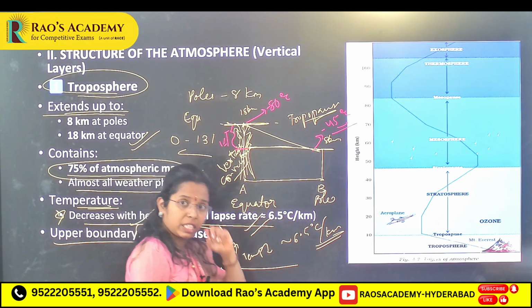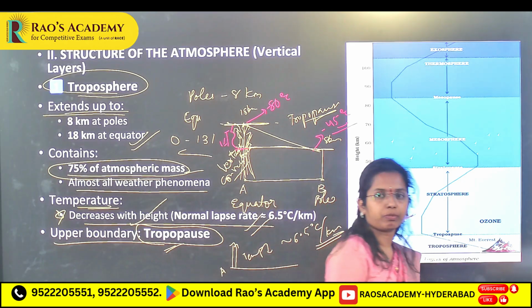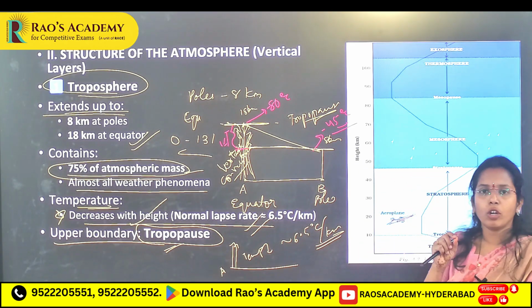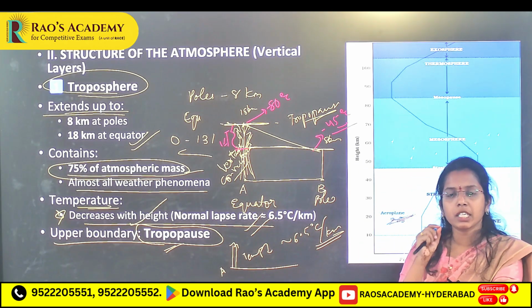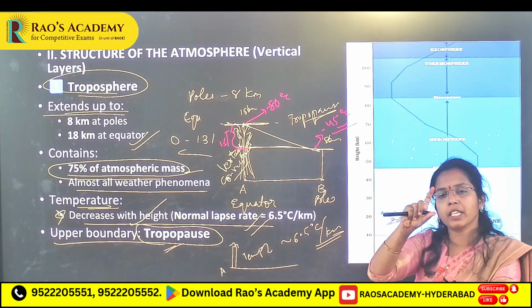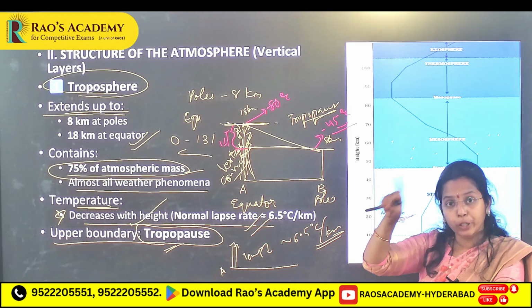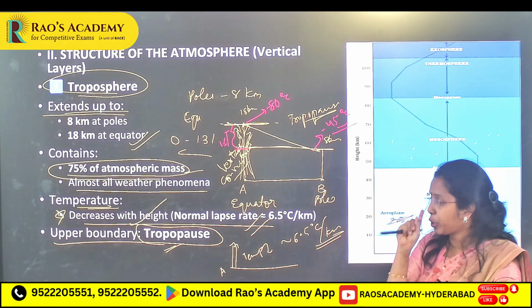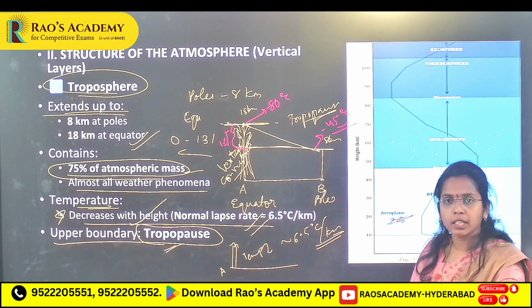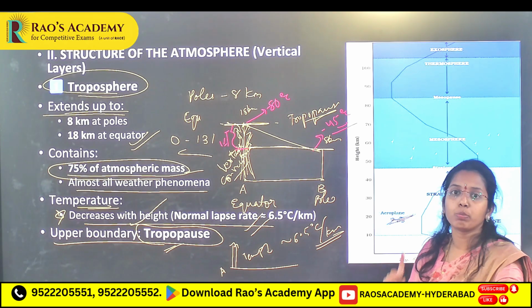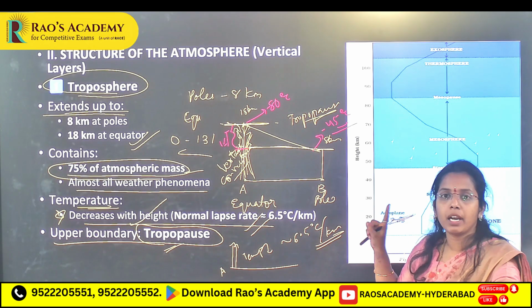Most of the students make a mistake here. At the poles, because of the cold temperatures, they think at the tropopause the temperature is low. But at the equator, at the tropopause, you have to remember that temperature is less compared to the poles because of the normal lapse rate.